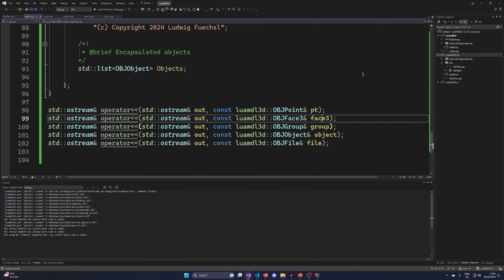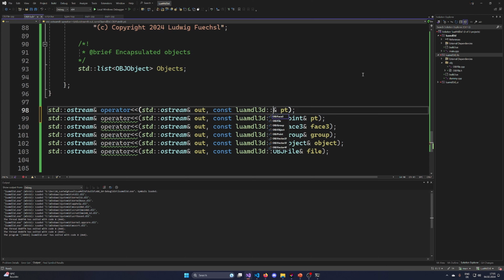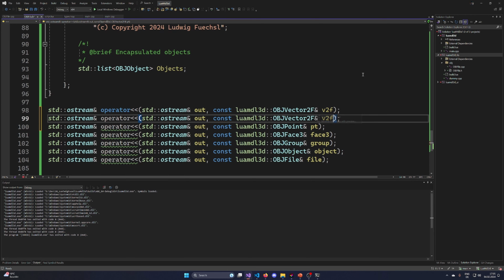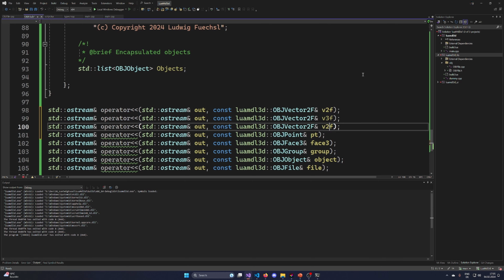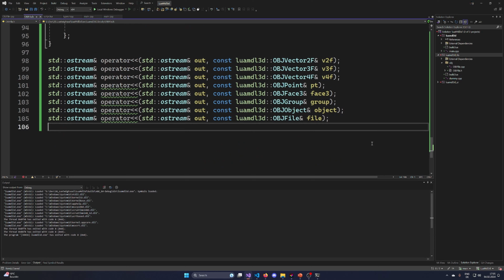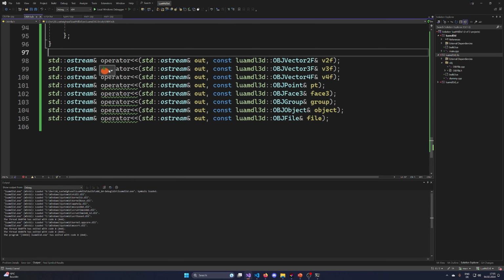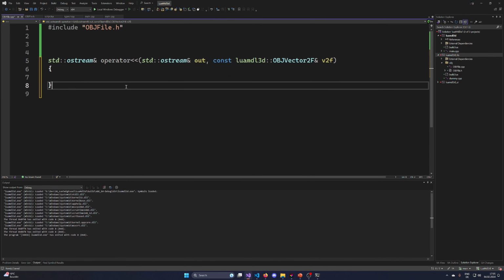But let's make them a file first, and let's now start with the vector 2f, v2f, and the same for 3 and 4. I think we are not using 3 and 4 yet, but let's put them all in here. We don't care about descriptions because it's just a stream output operator, and we can implement this one.